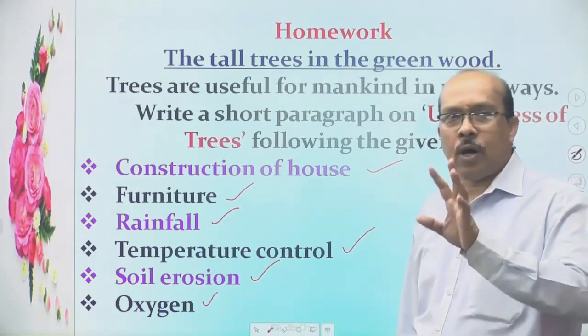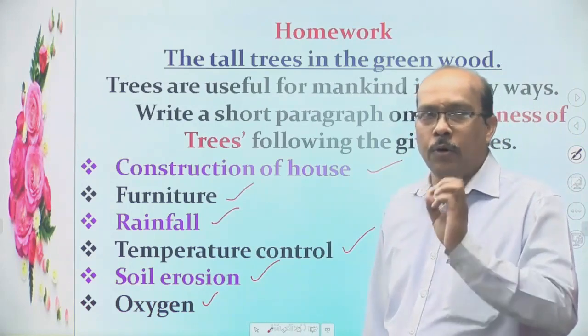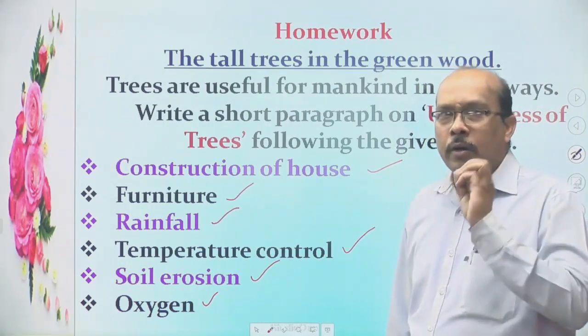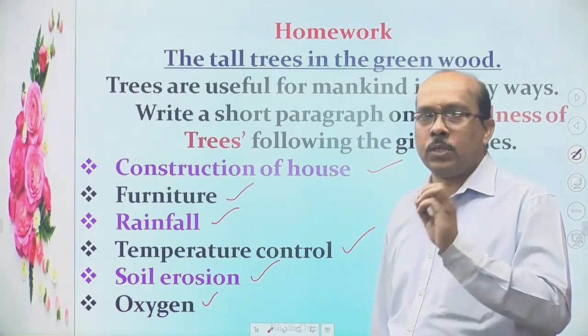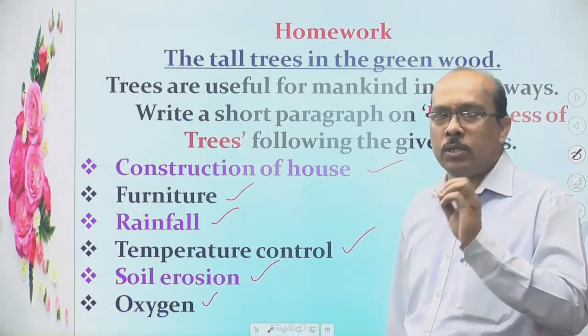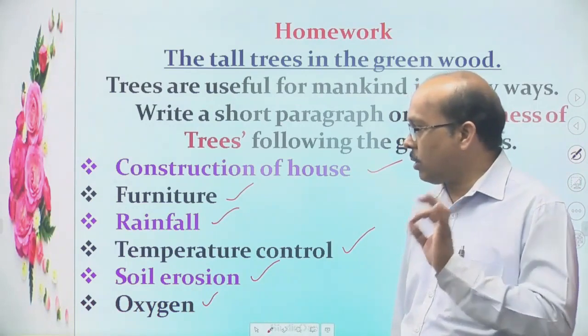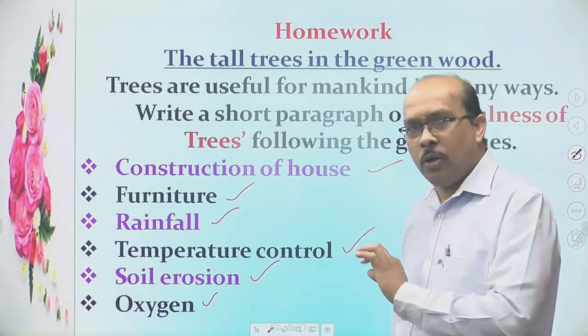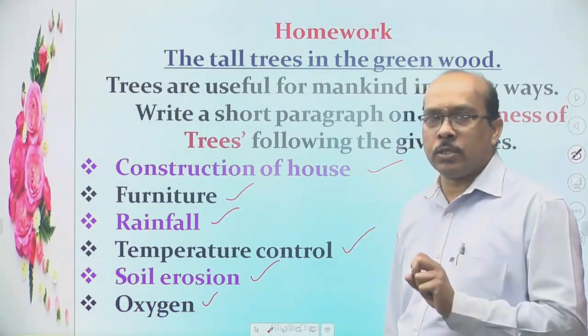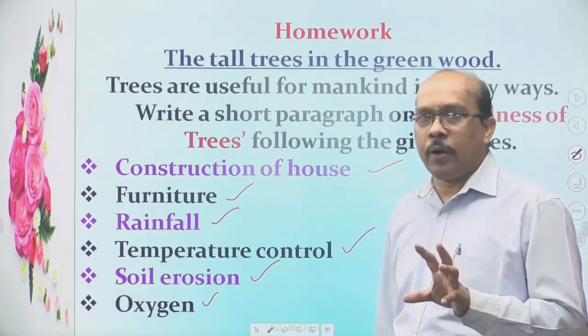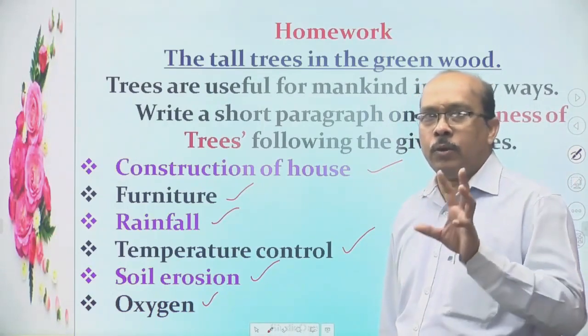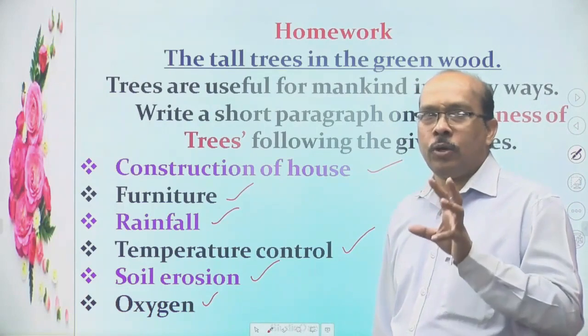In these five important points you have to write at least 2 sentences for each and every point, so that it becomes a very good paragraph. Okay, so that we can be aware about the usefulness of trees.